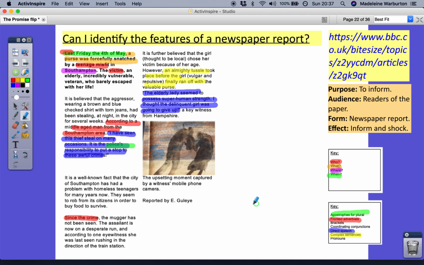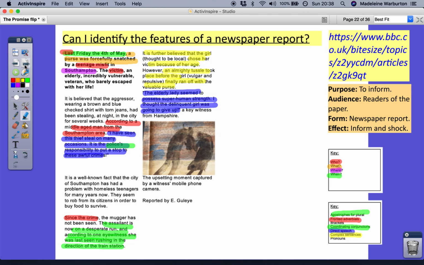Okay, coordinating conjunctions. Did you spot any of those? I had one a minute ago, I've lost it now. The assailant is now on a desperate run, and according to one eyewitness, she was last seen rushing in the direction of the train station. So we've got our compound conjunction and. And I have just spotted another complex sentence. It is further believed that the girl chose her victim because of her age. So we've got because, our complex conjunction there.